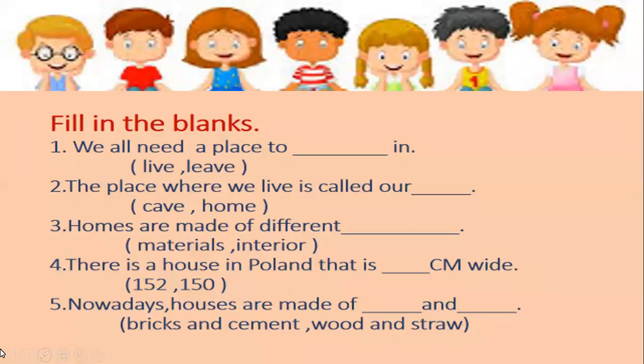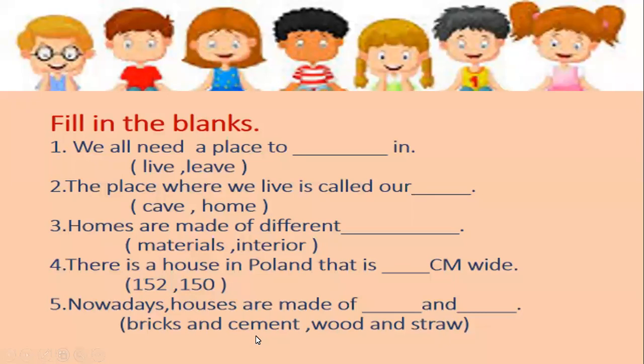Okay. Number 5. Nowadays, houses are made of dash and dash. There are two options, bricks and cement, and wood and straw. So what is the correct answer? Bricks and cement.